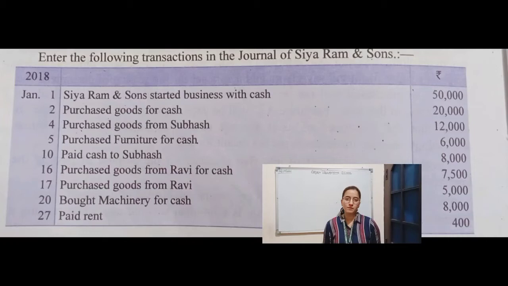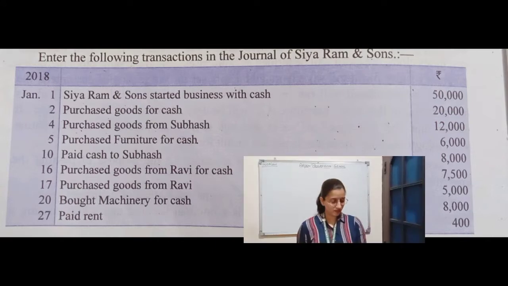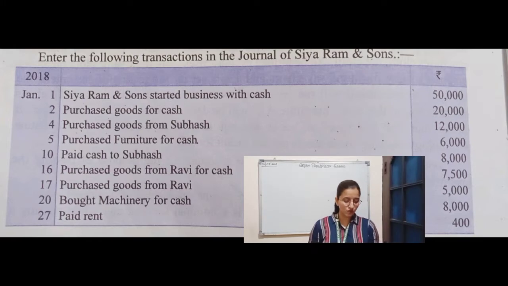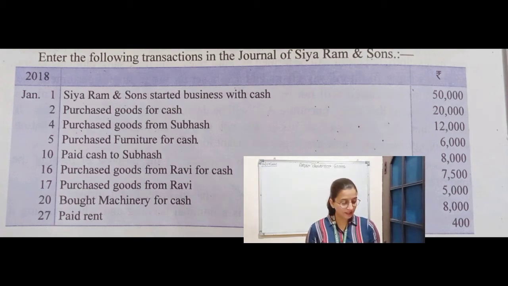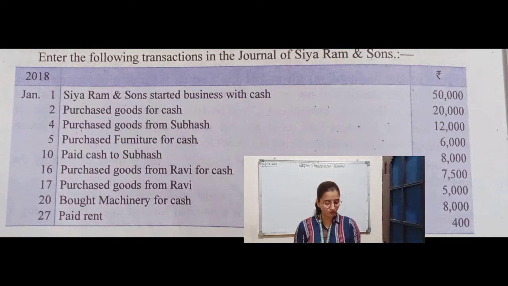So now we will solve some numerical questions based on journal entries so that we can learn how to record the transaction in journal. Question is, enter the following transactions in the journal of C.R. Ram and Sons. 1st January, C.R. Ram and Sons started business with cash rupees 50,000. Purchased goods for cash 20,000 on 2nd January. Then 4th January purchased goods from Subhash 12,000. 5th January purchased furniture for cash 6,000. 10th January paid cash to Subhash 8,000.